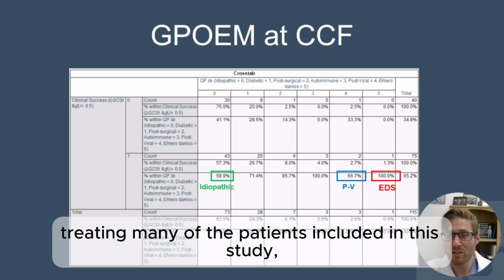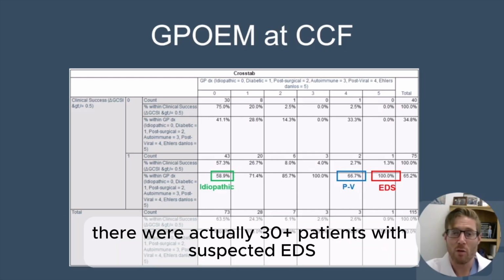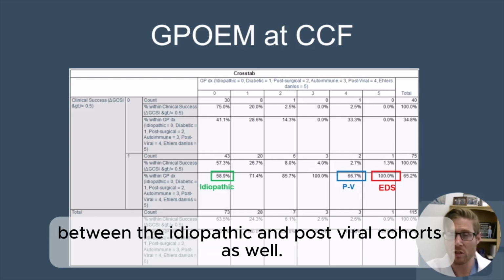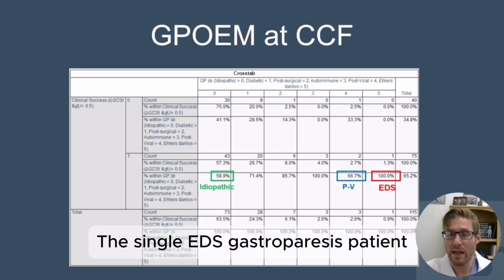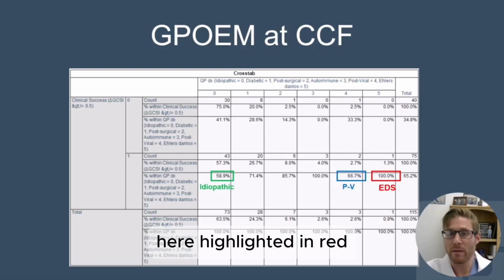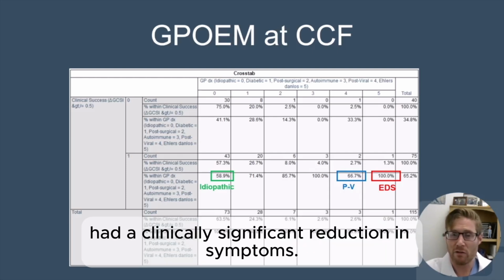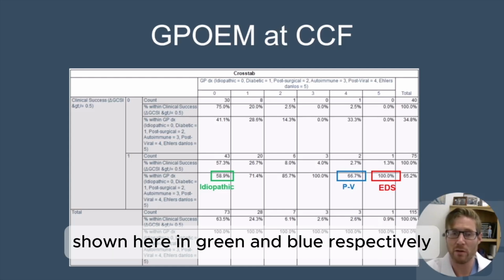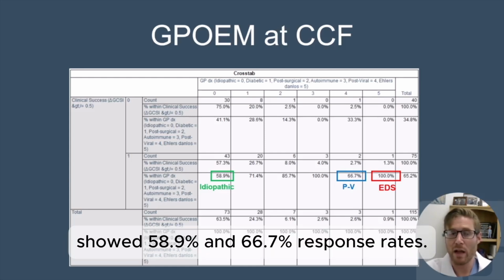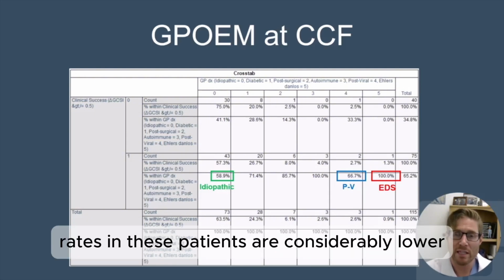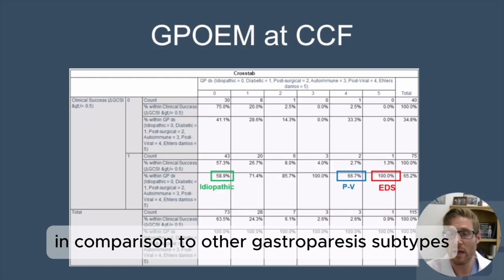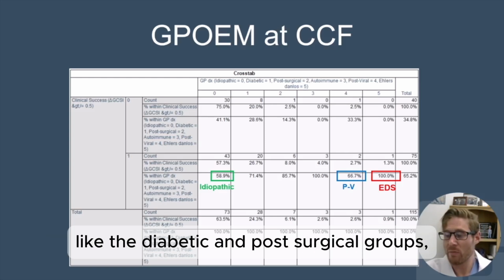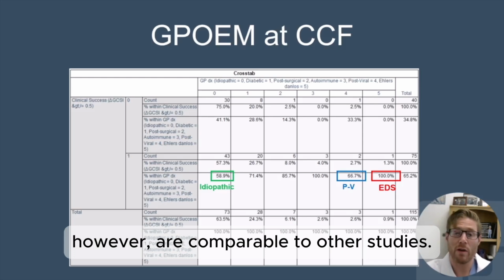From my personal experience treating many of the patients included in this study, there were actually 30 plus patients with suspected EDS between the idiopathic and post-viral cohorts as well. The single EDS gastroparesis patient here, highlighted in red, had a clinically significant reduction in symptoms. The idiopathic and post-viral, shown here in green and blue respectively, showed 58.9% and 66.7% response rates. The response rates in these patients are considerably lower in comparison to other gastroparesis subtypes like the diabetic and post-surgical groups, however, are comparable to other studies.